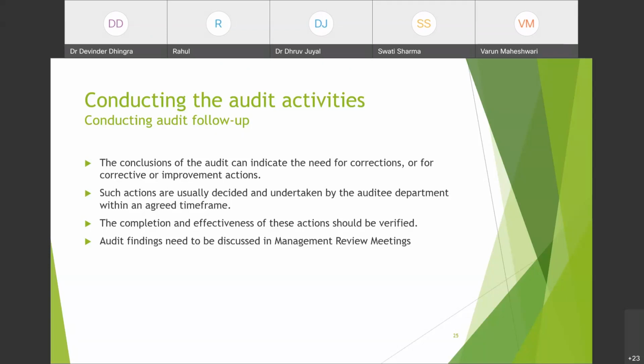So till now, if anybody has any questions regarding the audits, please let me know. Ma'am, in this third line, who verifies this? Audit department verifies these actions. No, the auditor verifies. And if the organization has written in its procedures who will be verifying them, then that person, or else the auditor will verify these actions.